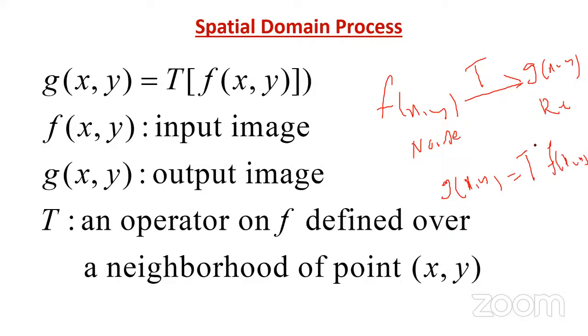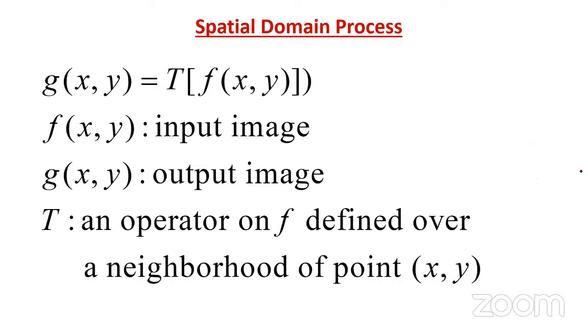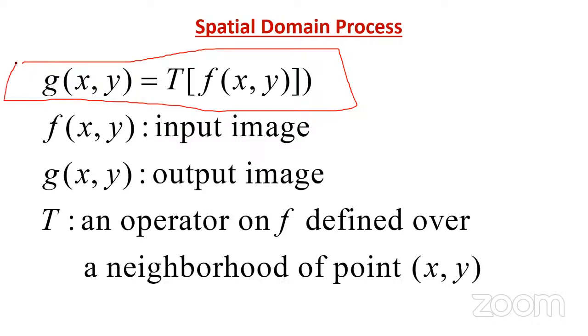So mathematically we can write g of xy equal to T of f of xy, where T is a smoothing technique, maybe a non-linear smoothing technique, or a linear smoothing technique. So this is a spatial filtering process where x and y are nothing but spatial coordinates. I'm not talking about frequency domain filtering, all those things. Just I have to operate directly on the pixels x, y, and based on that I'm looking for noise reduction or image smoothing. So this is a mathematical notation, a simple one.